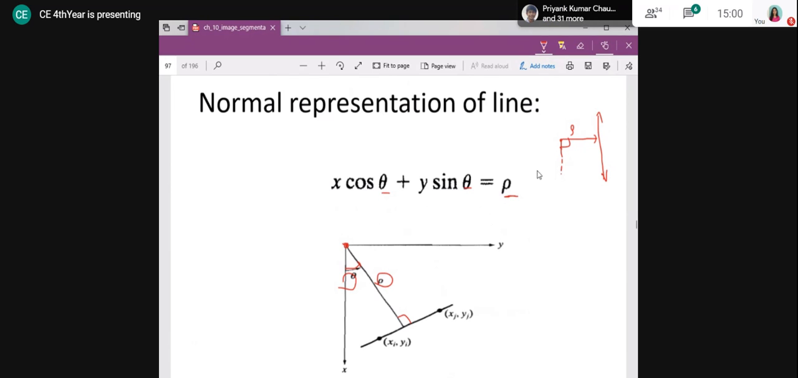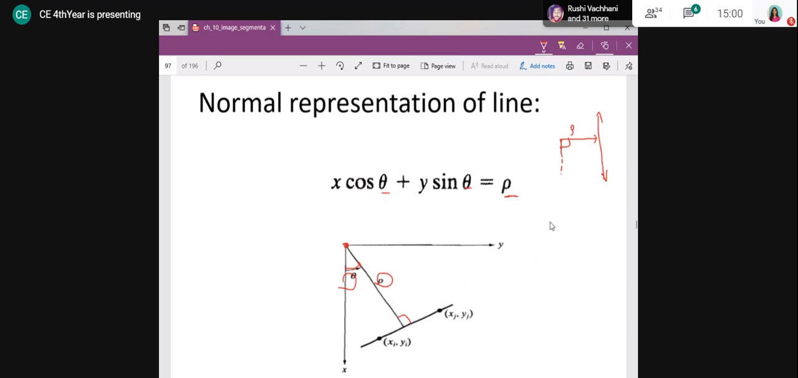This is another representation, right? You know that the 90-degree value is going to give you zero for the cos, and hence only y is equal to some value. That is your equation of a vertical line. That way you are going to get your equation of a line. So this is another representation, that is the normal representation.